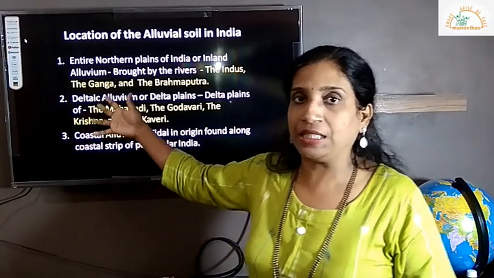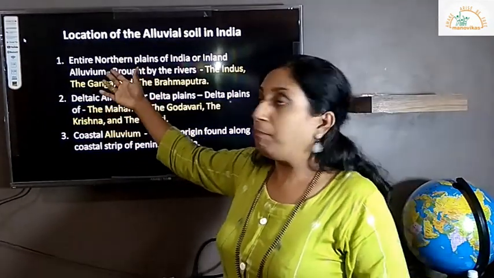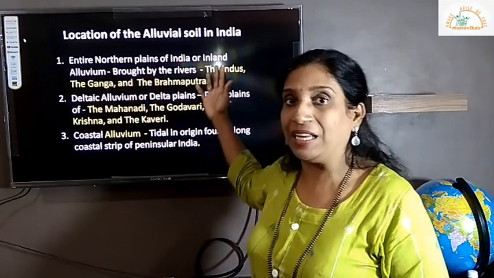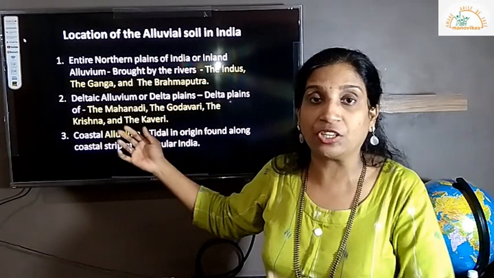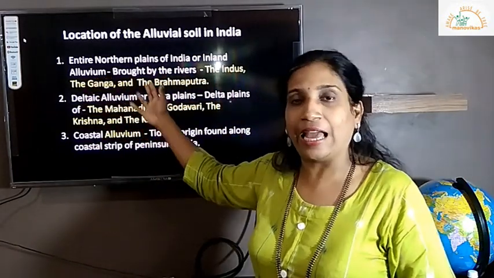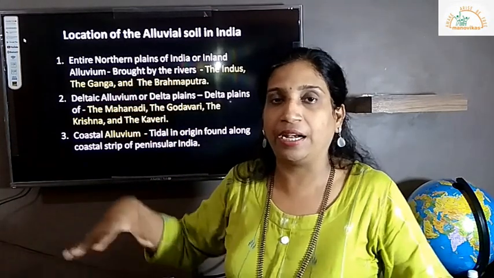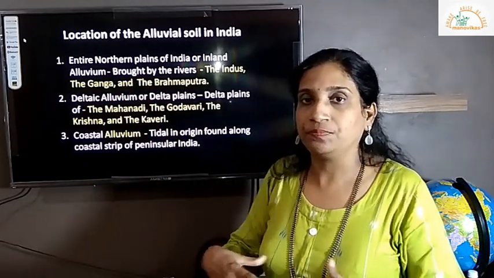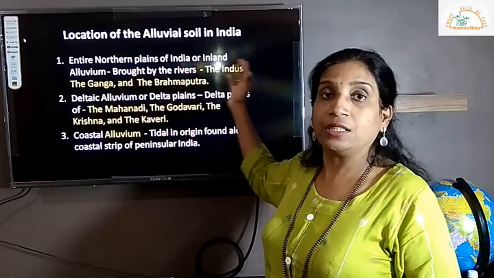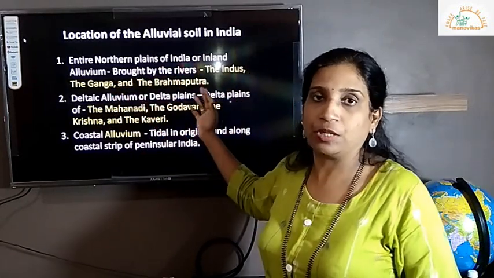So basically we are going to see the location. First, a major part of alluvial soil is found in the northern plains of India. I have told you, because of the major rivers flowing through these plains, it is called inland alluvium. Inland, by the network of rivers, all depositing. Brought by the rivers, especially the Indus, Ganga and Brahmaputra.